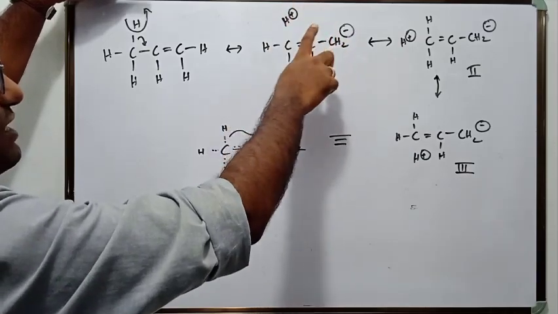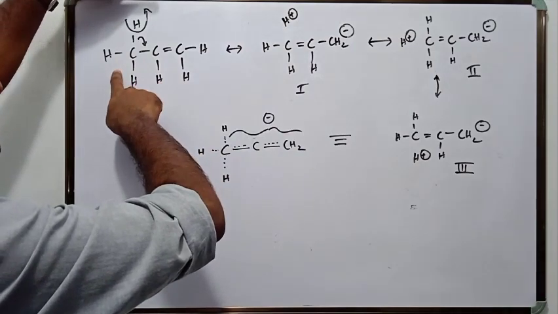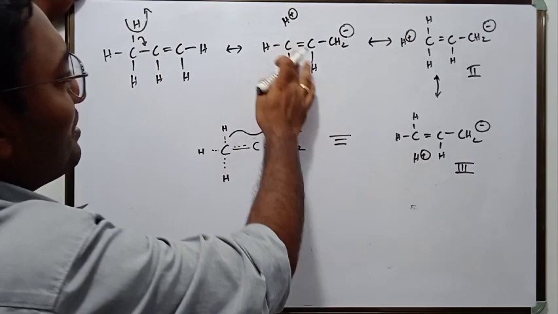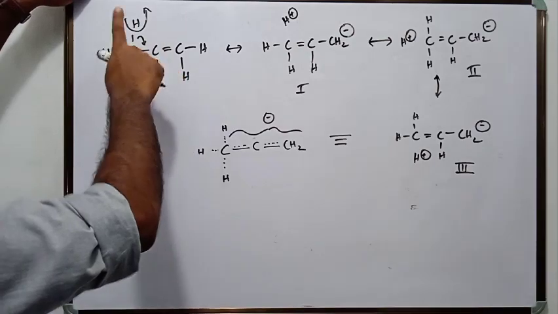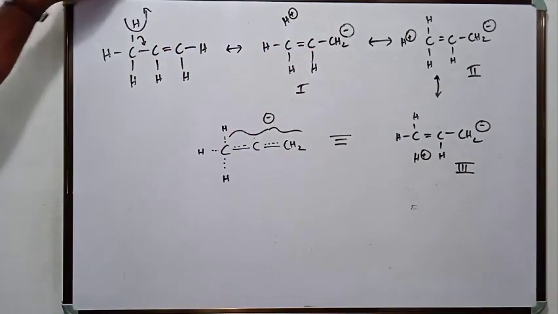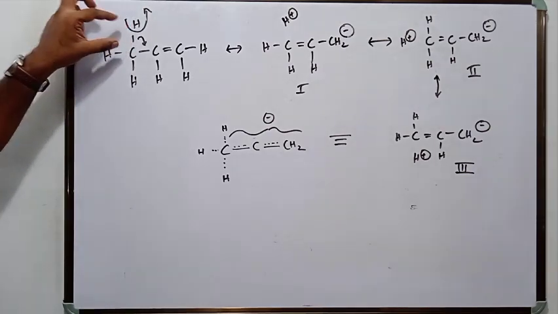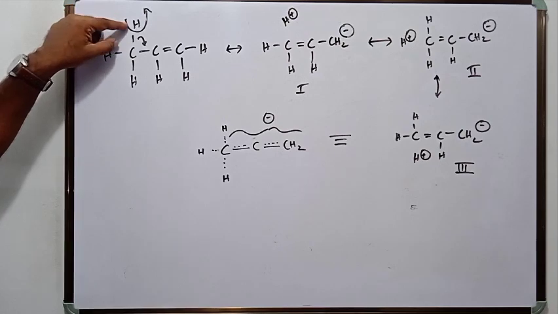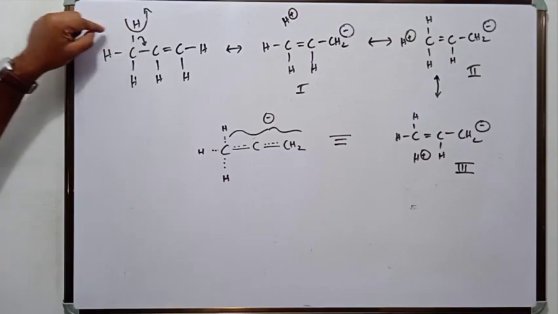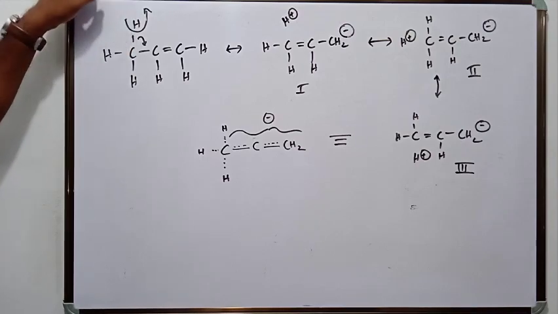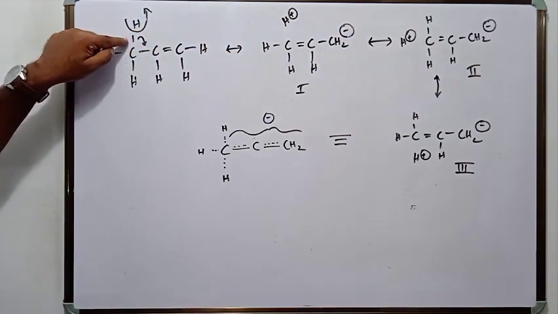And when does it occur? When an alkyl group is attached to a carbon-carbon double bond, correct? Then hyperconjugation takes place. Now what happens in hyperconjugation? See, the CH bond here dissociates. When the CH bond dissociates, the electron pair is left here. The CH bond breaks, H dissociates, it becomes H plus. This electron pair now comes as a negative charge over this carbon atom.